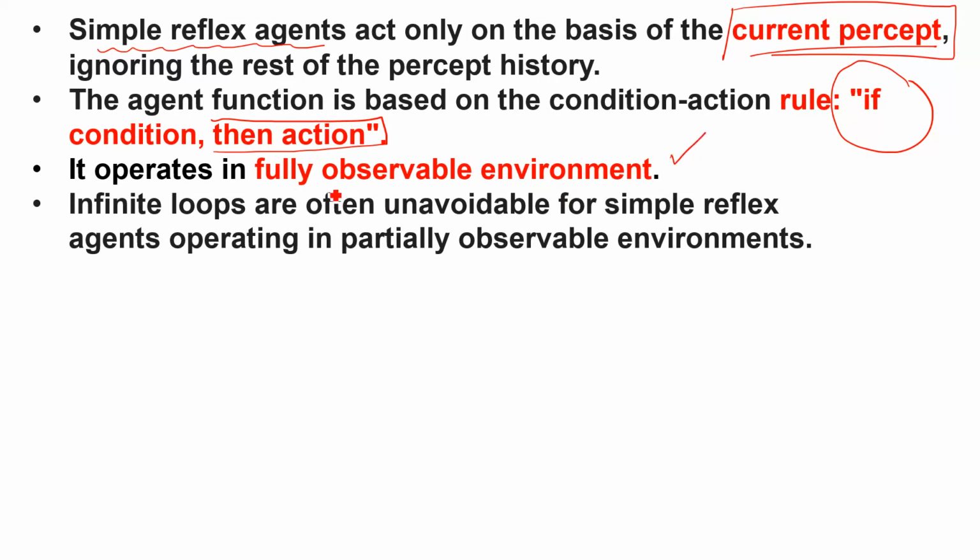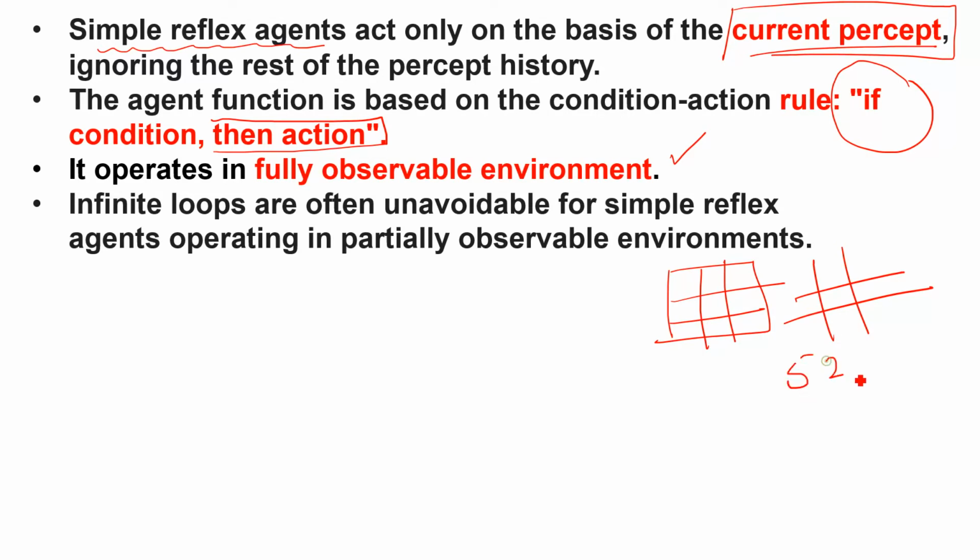What is the meaning of a fully observable environment? Here I will quickly give you an example: our Sudoku game or tic tac toe. Whatever game you play, you should know each and everything of that game, even cards.